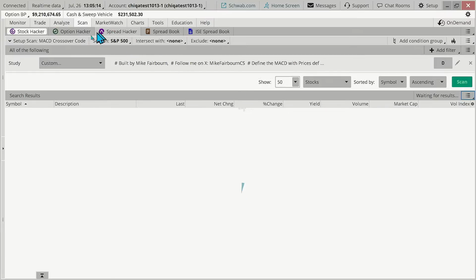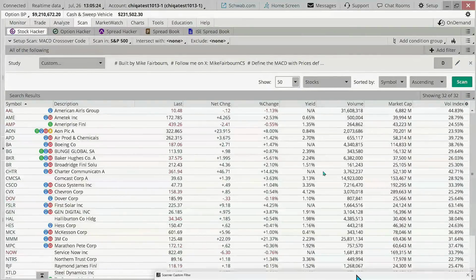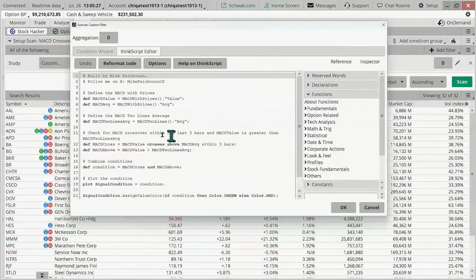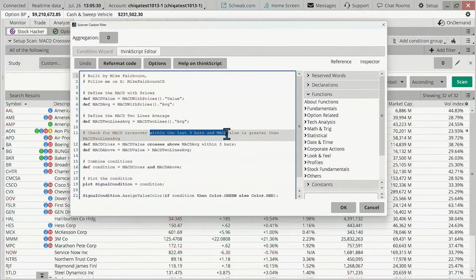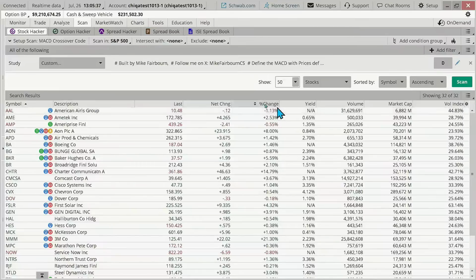We're scanning in the S&P 500 right now. We get 32 matches out of 500 companies, so not too many matches. Again, this had a look back period that we had created, and I'll pull it up here so you can see the script itself, but this was within the last 3 bars. 3 bars, and in this case, 3 days is what we're looking at, and we've created that here. If you don't have that, I'll have that shared link in the more section in the description once this does become posted here for us. But many of you might have already got it from a couple of weeks ago, but there it is. And so that's the scan here.